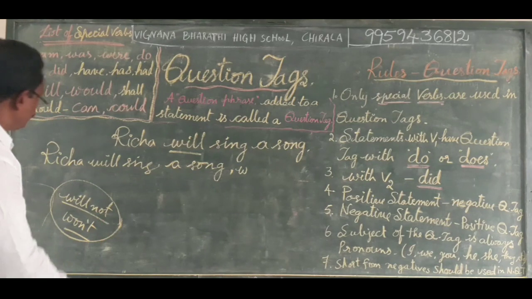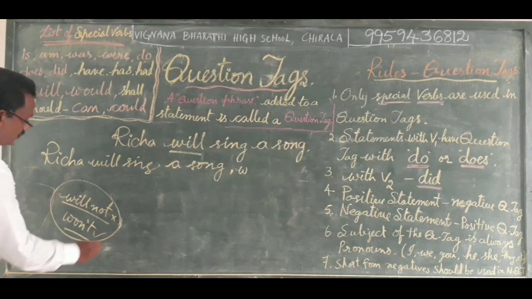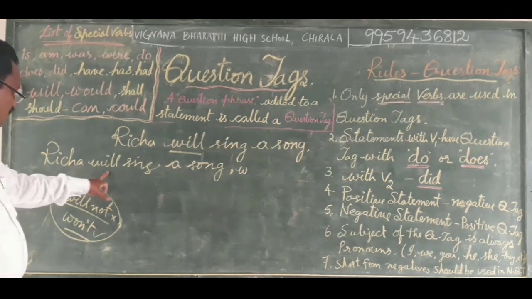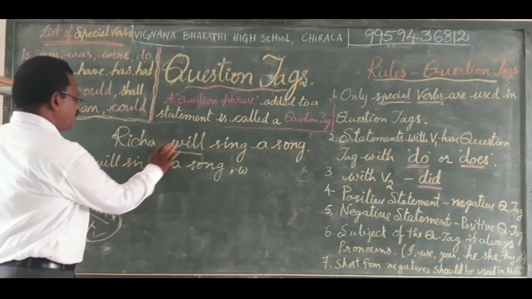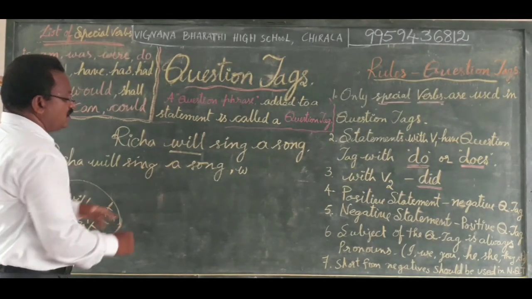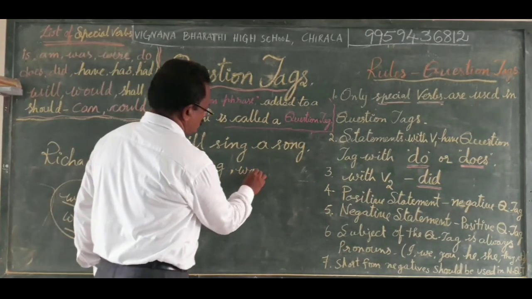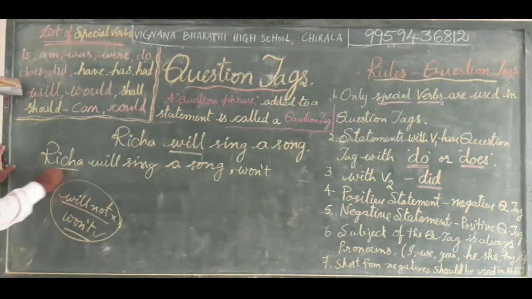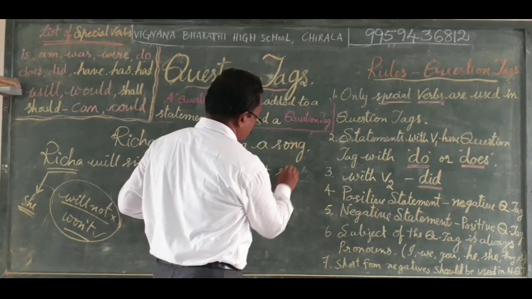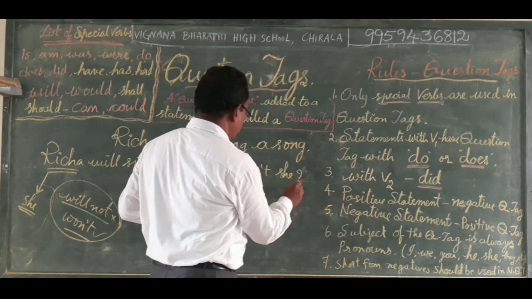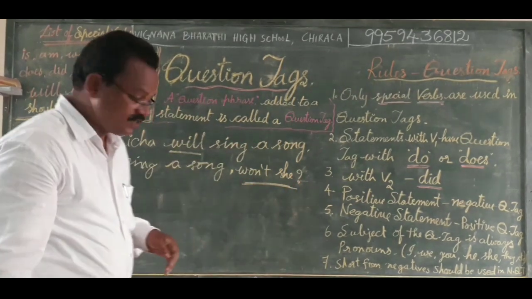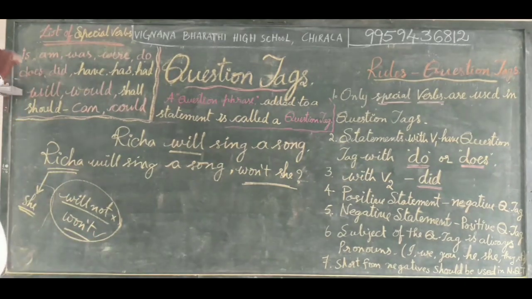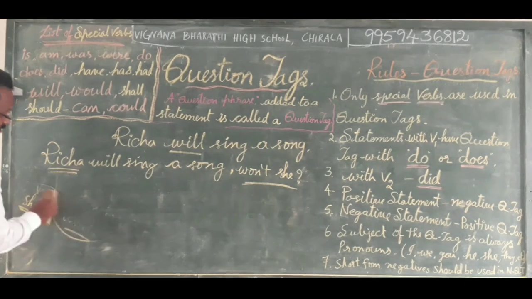We should not use will not directly like this. Won't. Here, Richa is a girl. That is why we have to write its pronoun she. Won't she? Question mark. This is the question tag we made for this positive statement.